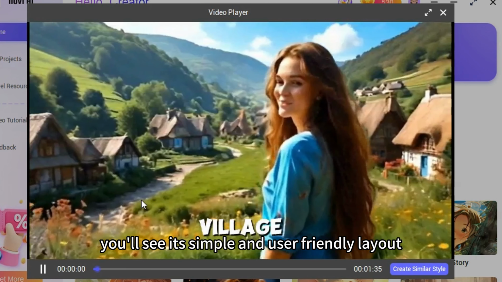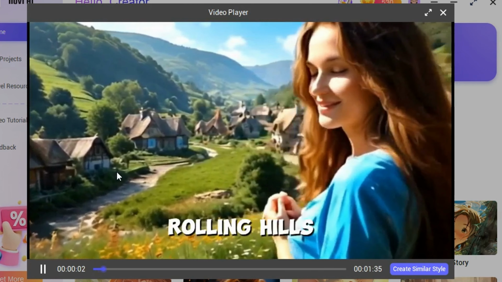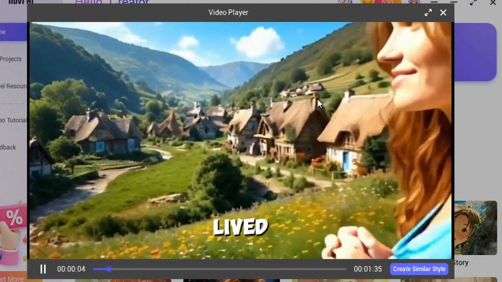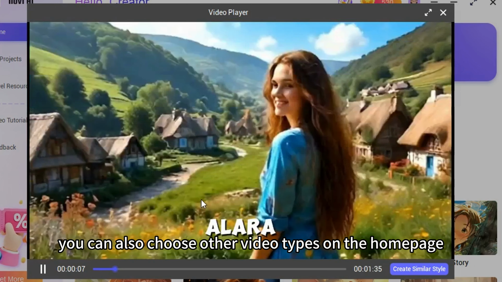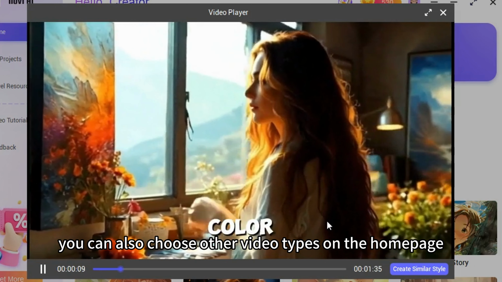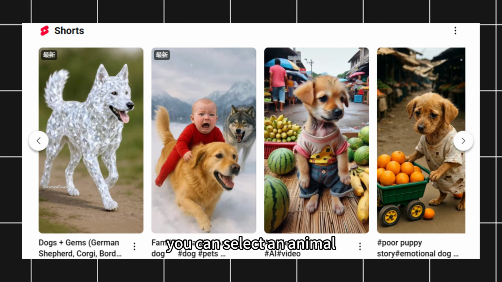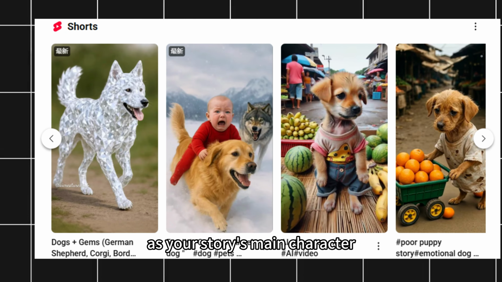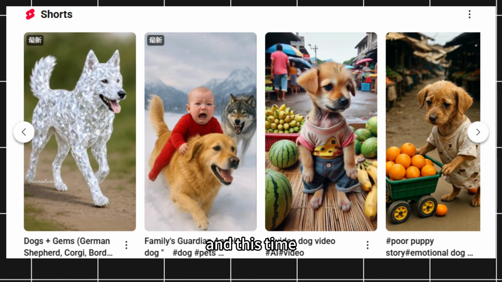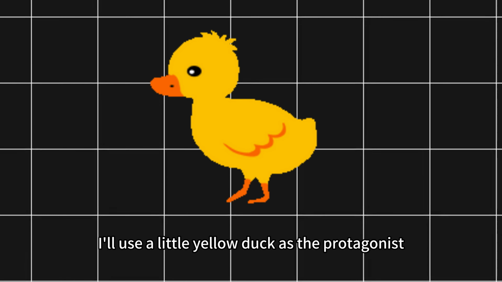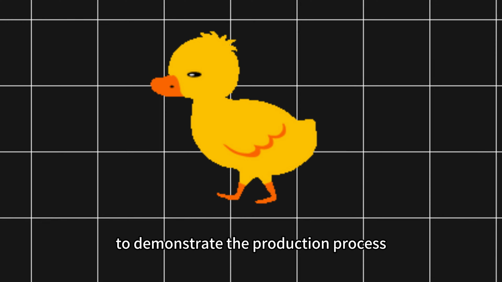Once open, you'll see its simple and user-friendly layout, making it very easy to operate. Besides 3D animations, you can also choose other video types on the homepage. Before creating, you can select an animal as your story's main character, like a puppy or kitten. And at this time, I'll use a little yellow duck as the protagonist to demonstrate the production process.